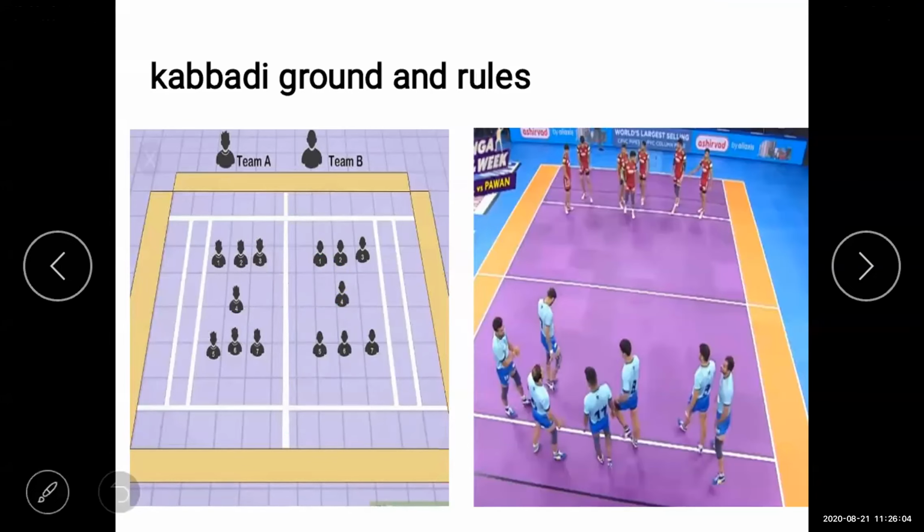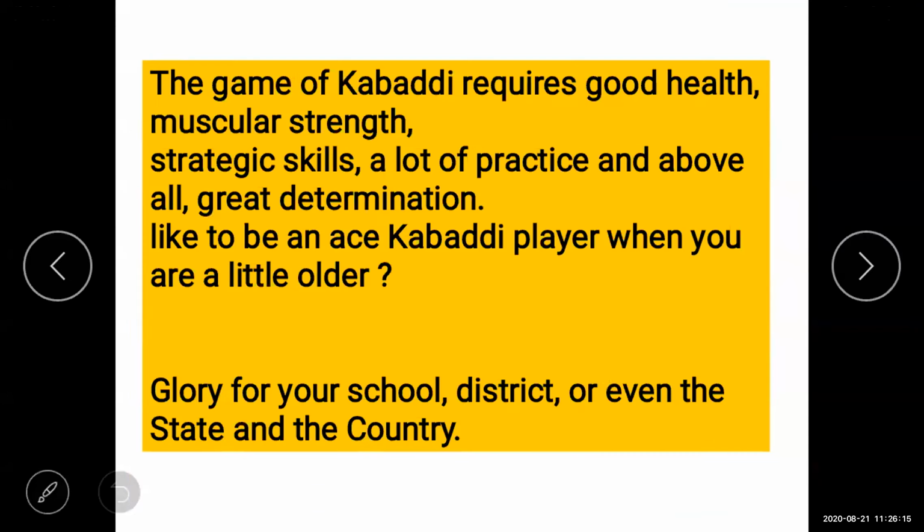Then only they will succeed and win the match. Okay, so this is about the kabaddi ground and its rules. Now, what does the game of kabaddi require from the starting onwards?